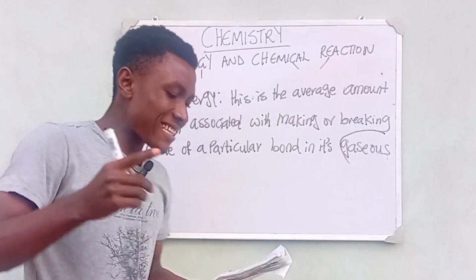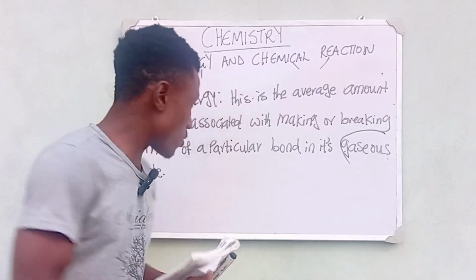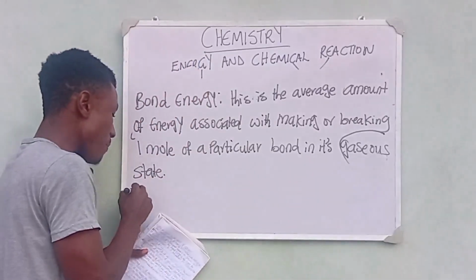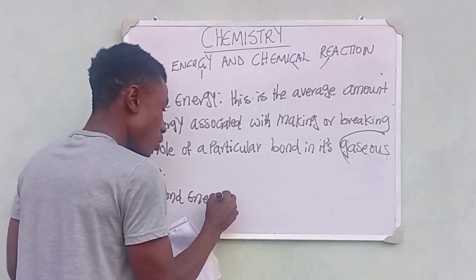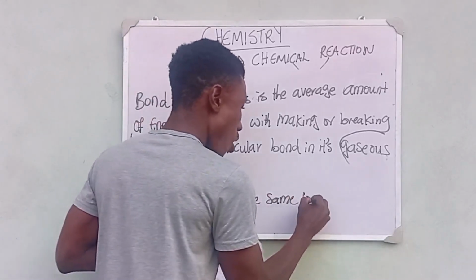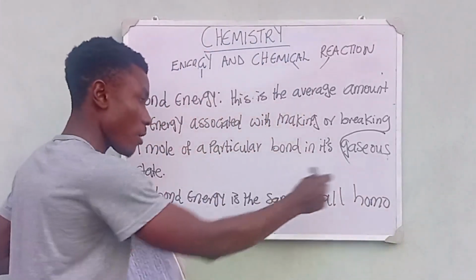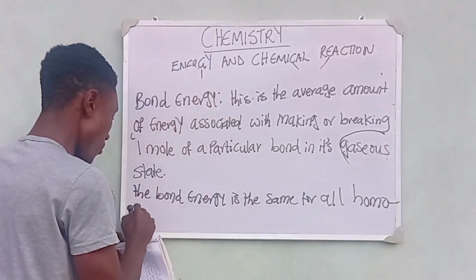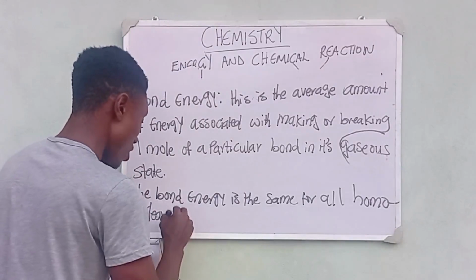And also note that the bond energy is the same for all homonuclear molecules.